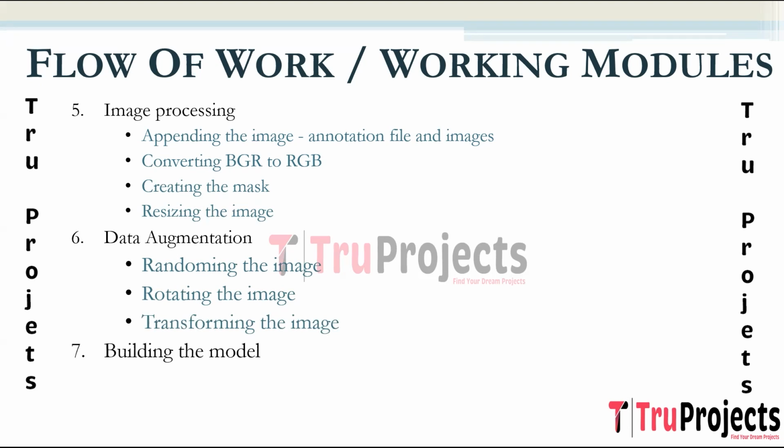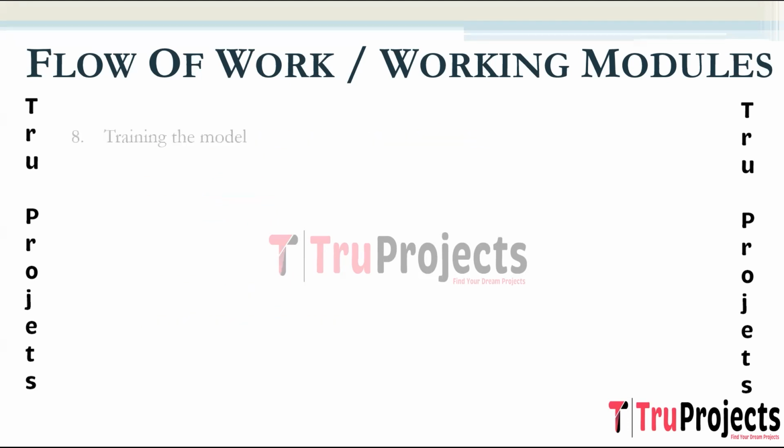The next step is building the model. In this step, deep learning models are constructed. It involves defining the architecture, layers, and parameters of the deep learning models for object detection. Training the model. The model is trained using the augmented dataset, adjusting its parameters to learn and recognize patterns in the images. The training process involves optimizing the model to improve its ability to detect and classify objects.